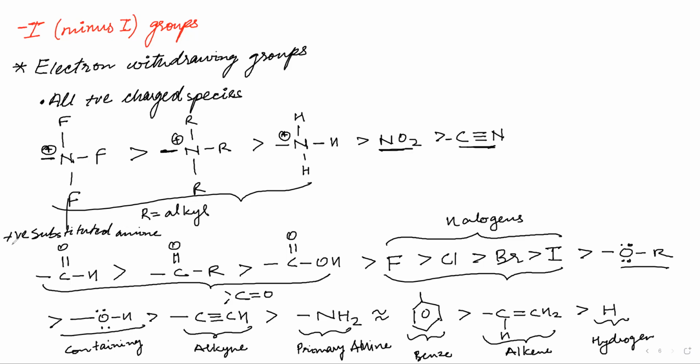It is positively charged substituted amines, NO2, and this is called cyanide. NO2 and cyanide. Then comes the three C double bond O's, all of them have C double bond O. Then the halogens, then the oxygen containing, then alkyne. You have to remember this one: alkyne, amine, benzene, alkene, hydrogen. Not too much, I guess.